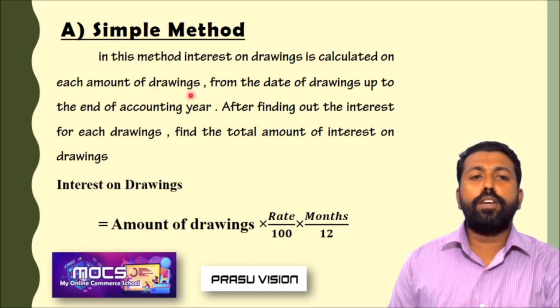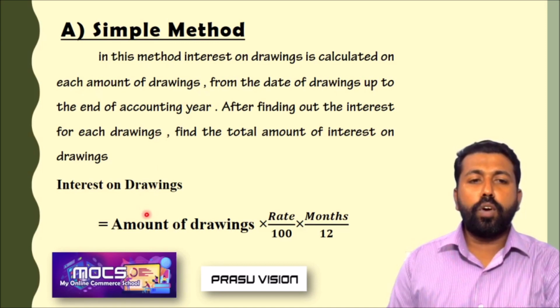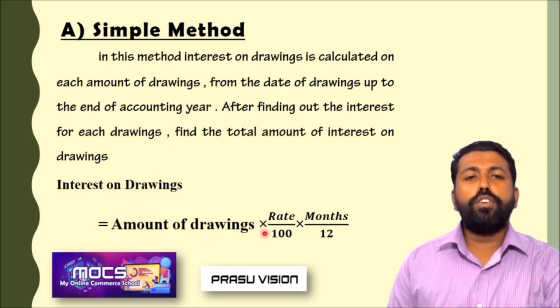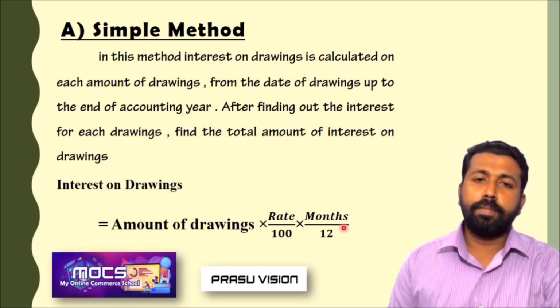After that, we will find the total by adding all the amounts of interest. So what is the formula for calculating interest on drawings? Amount of drawings into rate by 100 into months divided by 12. What is the month? Just remember the previous cases.